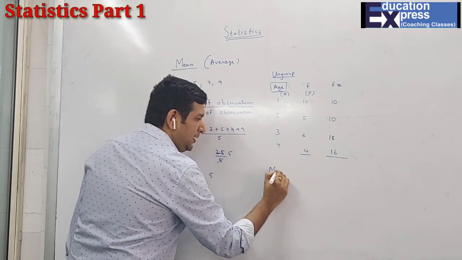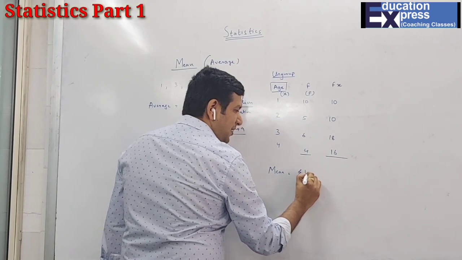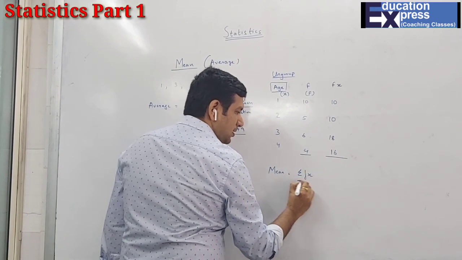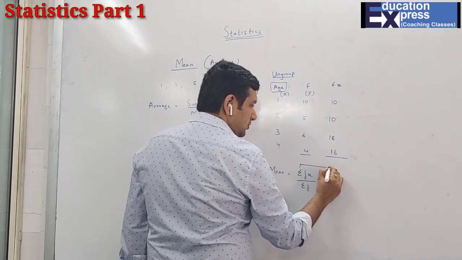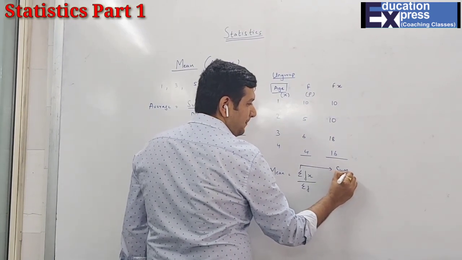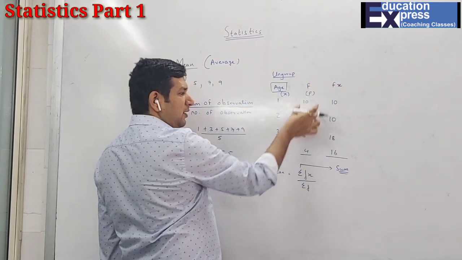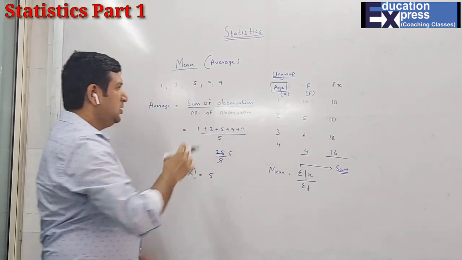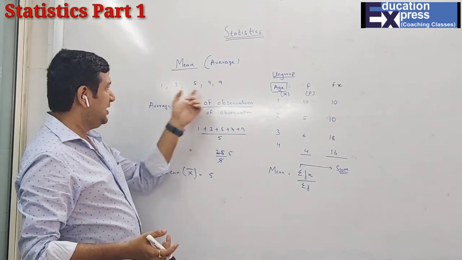your mean will be sigma fx upon sigma f. Sigma means what? Sigma means nothing but sum. So sum of the total fx upon the sum of the total number. It's like this only, sum of the observations, but here it was raw. So obviously, I've just taken whatever was available.